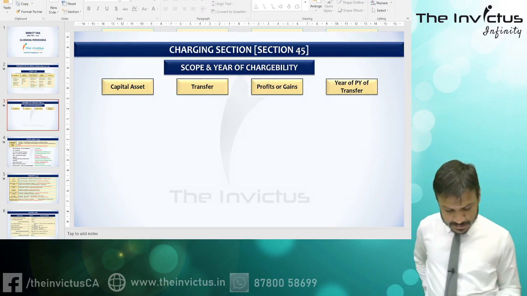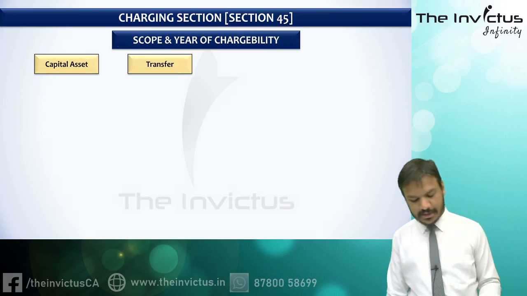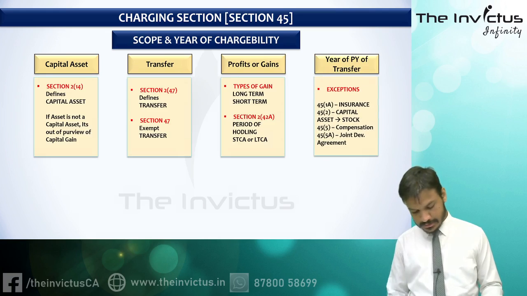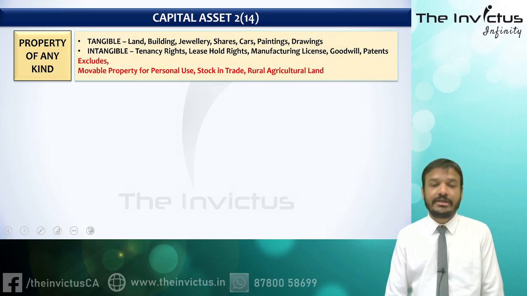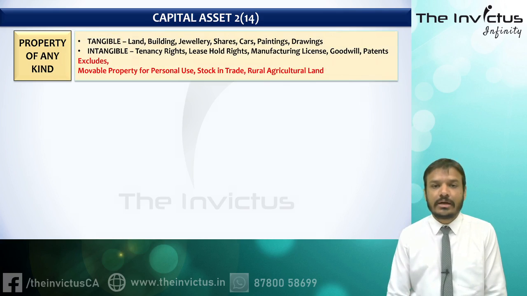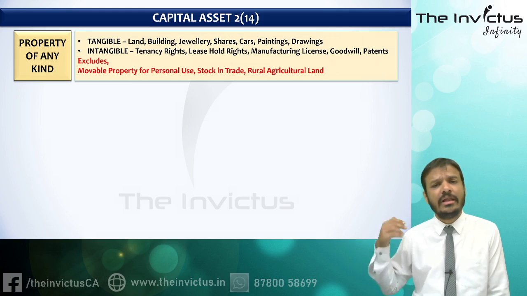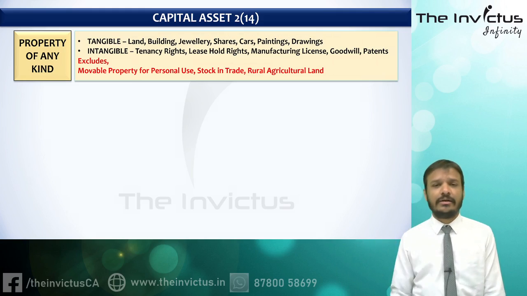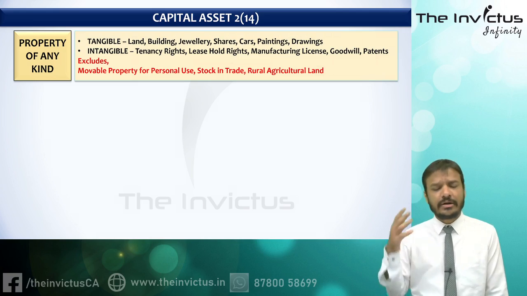Now let's move ahead with this. First of all, we discussed that if there is a capital asset, if there is a transfer, if there is a profit and gain, then we need to study this kind of thing. We have studied the capital asset definition. See, the definition of capital asset is very wide. The wording used is: property of any kind, be it tangible property, be it intangible, land, building, car, furniture, jewelry, painting, drawing, rights, etc. Intangible, if I am talking about, then it is goodwill, patent, trademark, copyright.